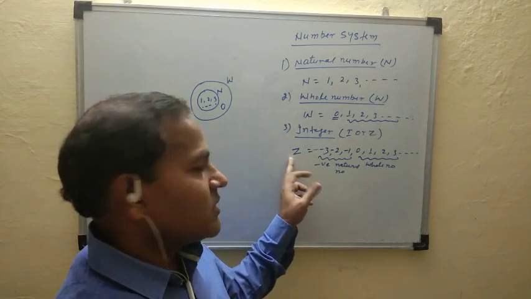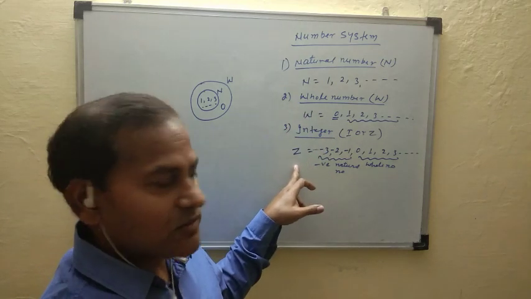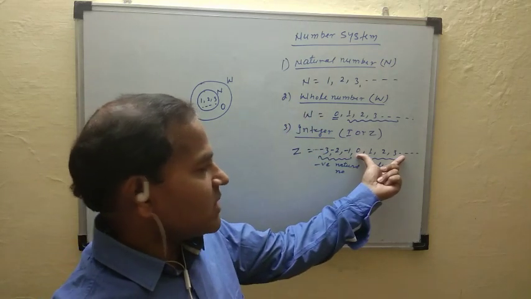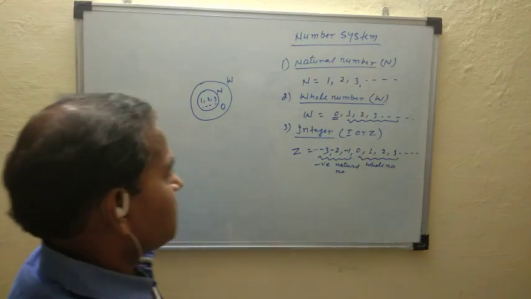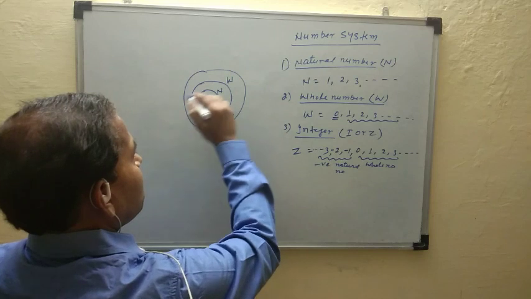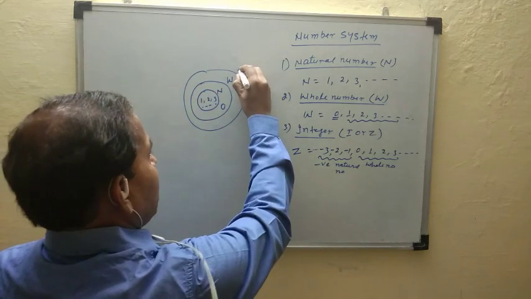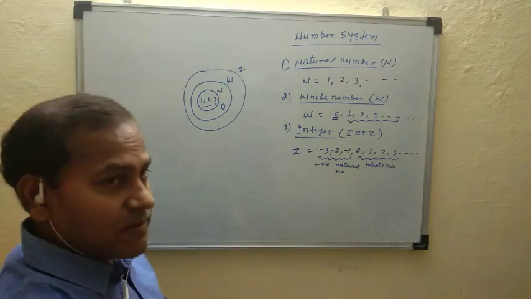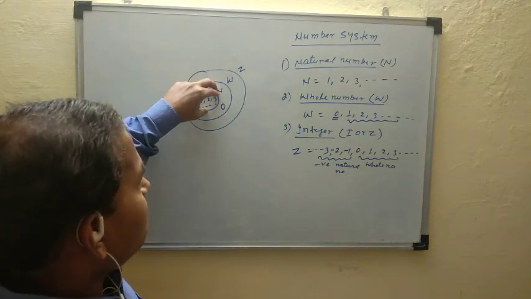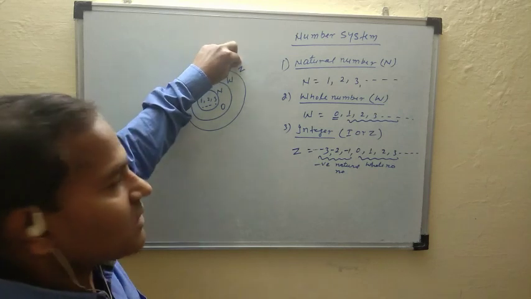It is denoted by Z. So every whole number is also an integer. The space of integers is bigger than whole numbers. This is the space of integers, denoted by I or Z. So all natural numbers are integers, and all whole numbers are also integers.